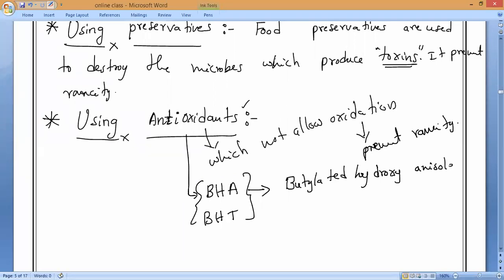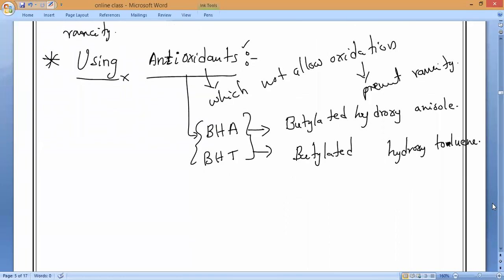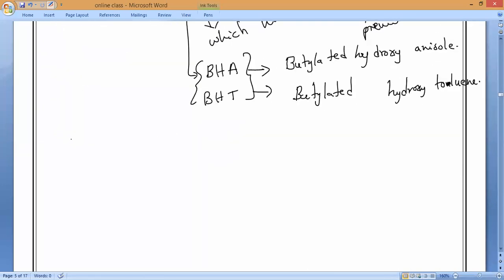Next, the second one is called butylated hydroxytoluene. Anisole, and the other one is what, guys? Toluene. So these are the two antioxidants we are using, which prevent rancidity. Is it okay, everybody? Yes, please respond.